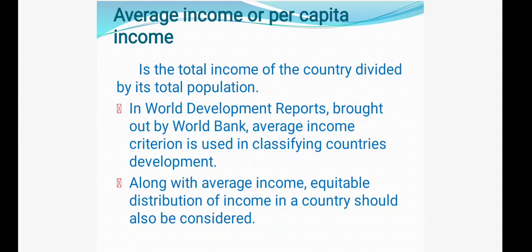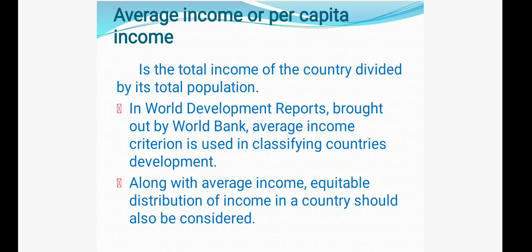So see, what is per capita income? Per capita income is total income of the country divided by total population. According to the World Bank, this per capita income is suitable to compare one country's development with another. Along with this per capita income, we should also emphasize on the equitable distribution of income of a country.